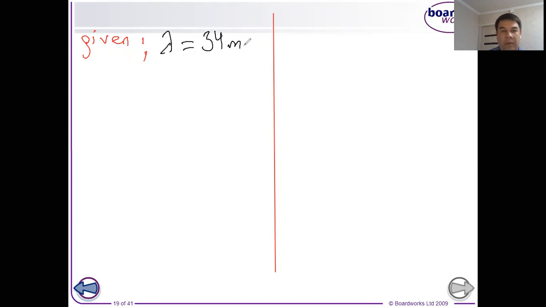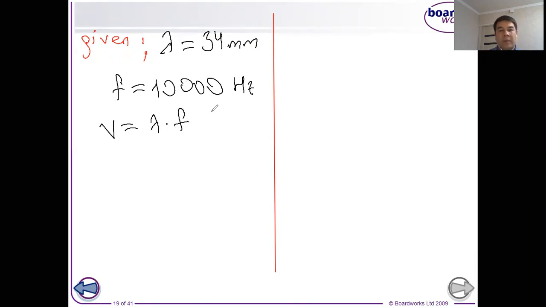34 millimeter. Then the frequency is given to us, f is equal to 10,000 hertz. Then we have to remember the formula, V is equal to wavelength times frequency. Please, while solving this problem, don't hurry, dear students. I want you to pay attention to the units. Look, here we have the unit of wavelength, 34 millimeter, and the unit of frequency is 10,000 hertz.